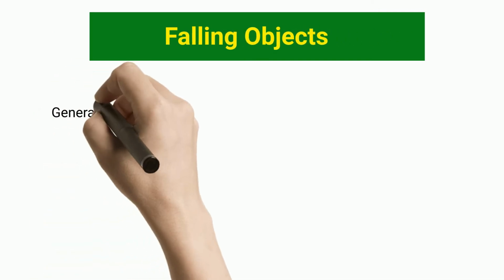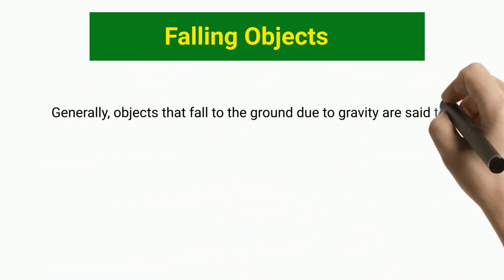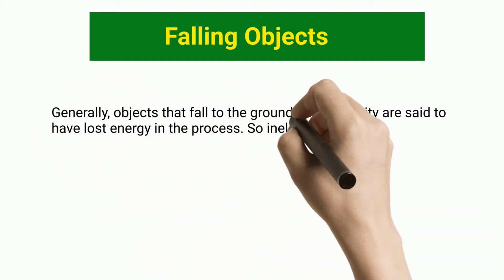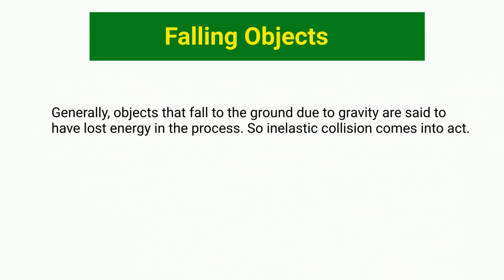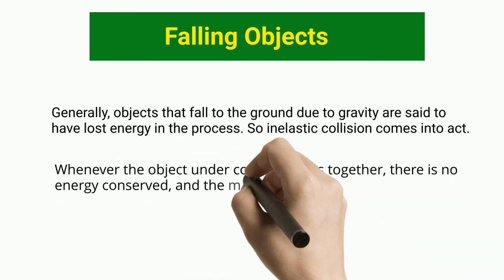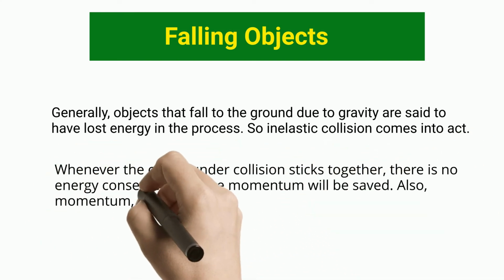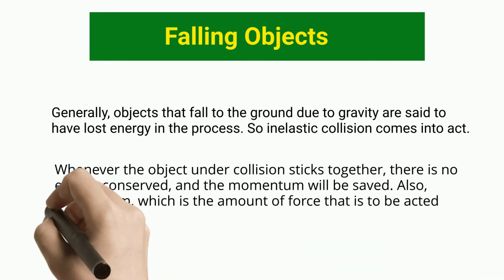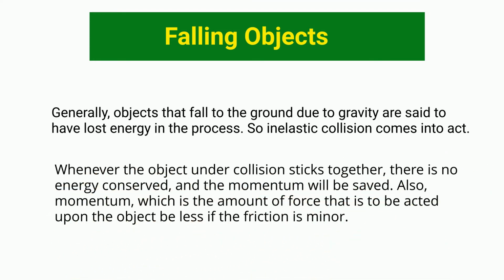Falling objects. Generally, objects that fall to the ground due to gravity are said to have lost energy in the process. So inelastic collision comes into act. Whenever the objects under collision stick together, there is no energy conserved, and the momentum will be saved. Also, momentum, which is the amount of force acted upon the object, will be less if the friction is minor.